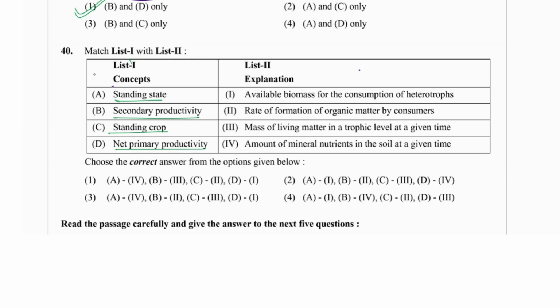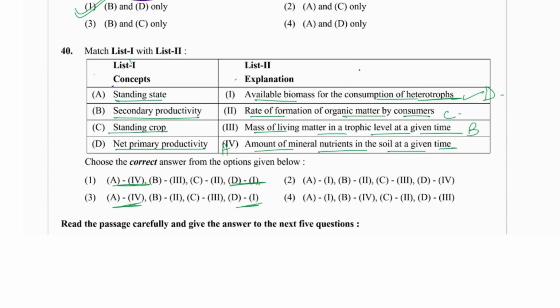If you match it, standing crop, A, should be matched with the amount of mineral nutrients in the soil at a given time. Yes, it would be the standing crop. Then secondary productivity, B, is the mass of living matter at a trophic level at a given time. Standing crop would be the rate of formation of organic matter by the consumer. Yes, it would be C. And NPP, the average biomass consumption of heterotrophs. That would be D. D would be 1, and A would be 4.